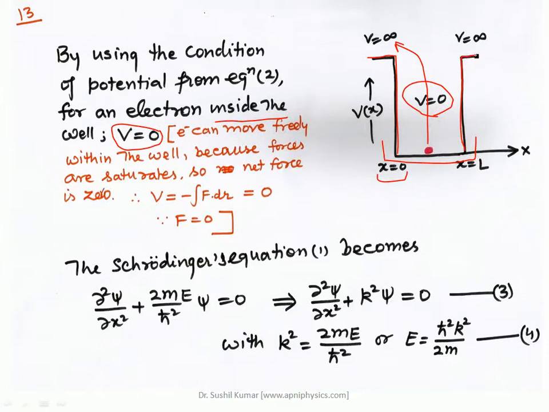So at x is equal to 0 and x is equal to L, these are the dimensions of the potential well, and the particle is inside and free to move here and there. So the electron can move freely within the well because forces are saturated.